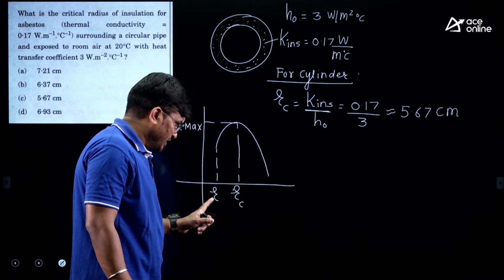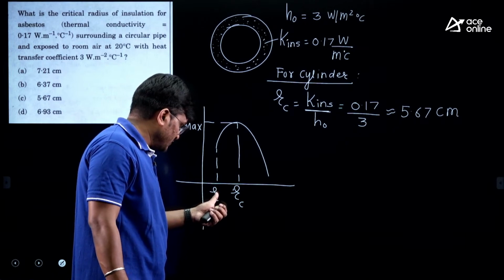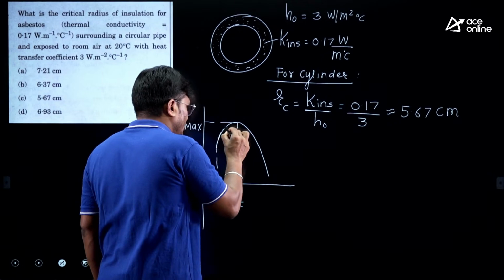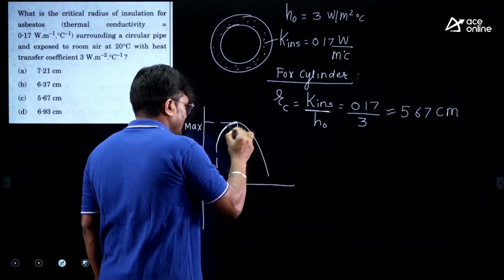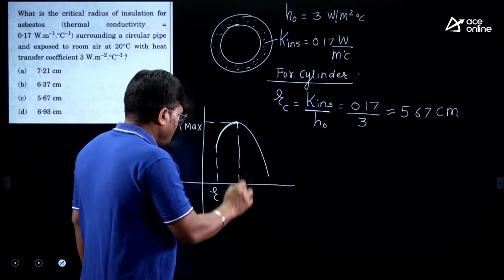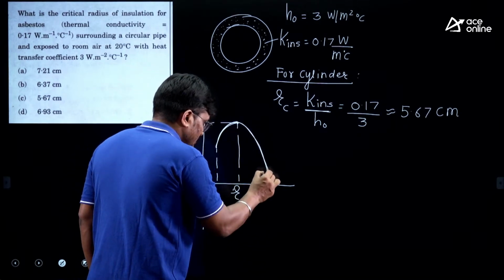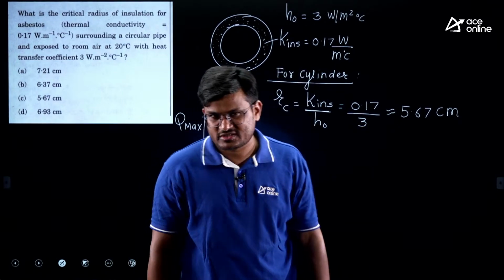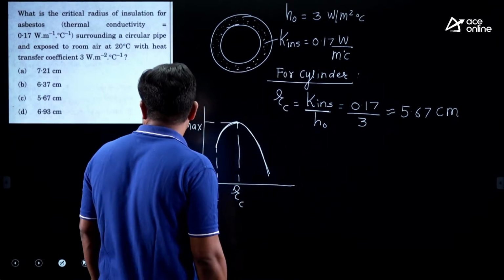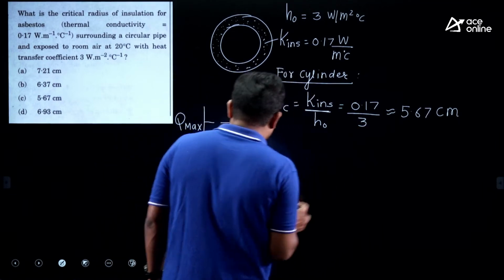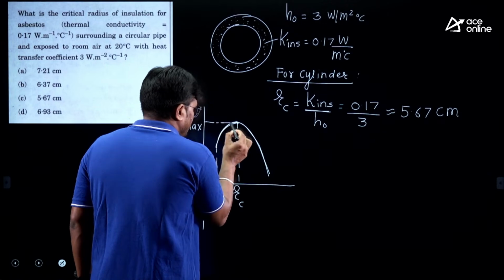Initially, heat loss will increase, and beyond that it will decrease. The critical radius here is something like 5.67 centimeters. This is the radius at which your heat loss is maximum.